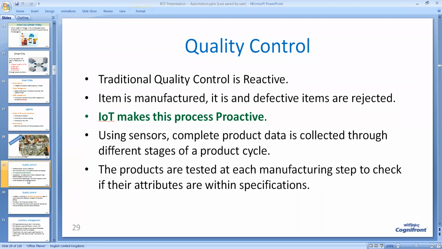So using sensors, complete product data is collected through different stages of the product cycle. And during the manufacturing process itself, step-by-step checking of various attributes is carried out. As and when some mistake is about to occur, it is corrected. So wastage is dramatically reduced during quality control using IoT.